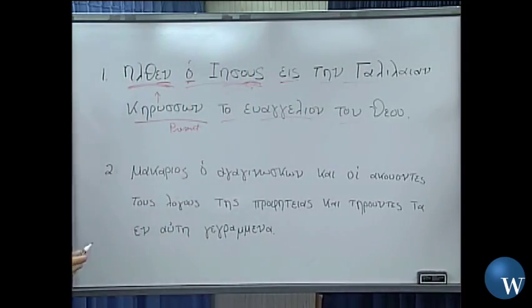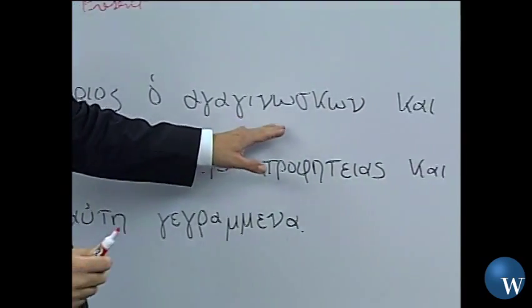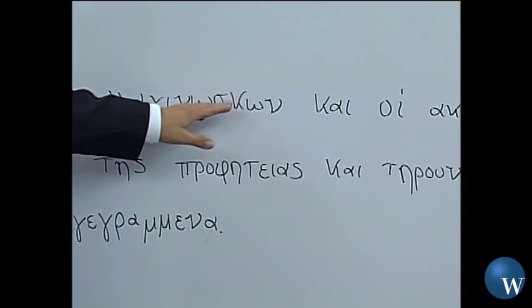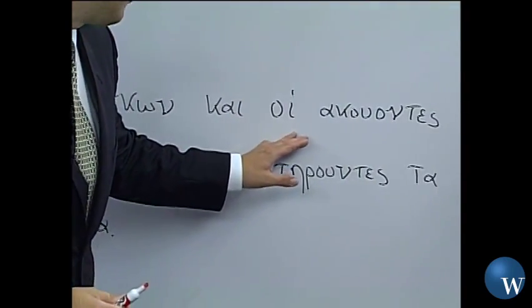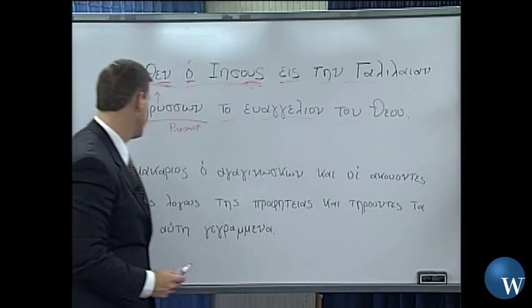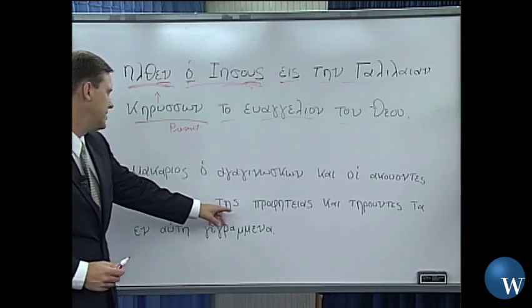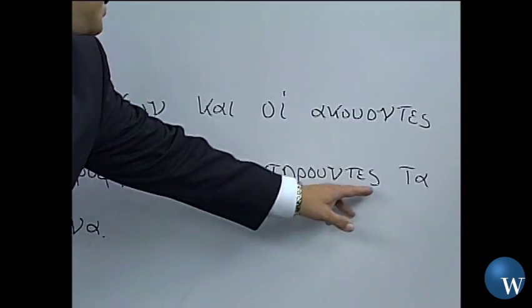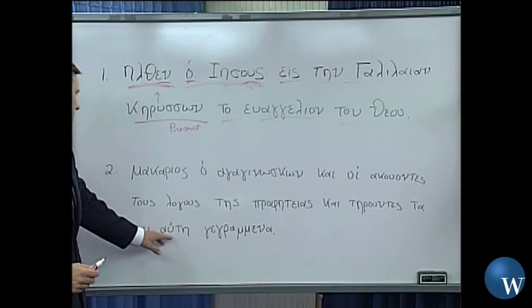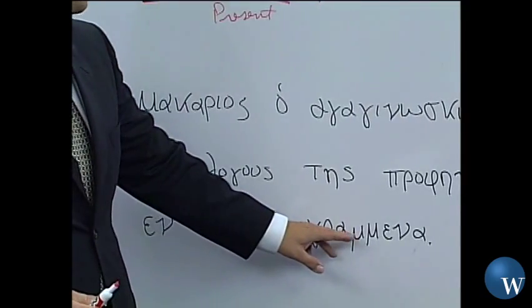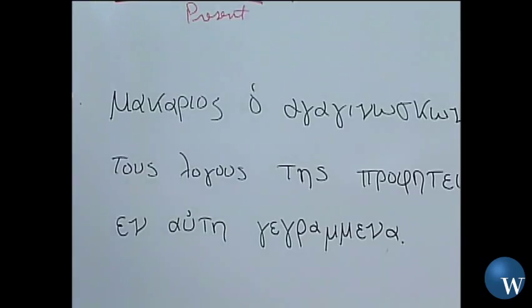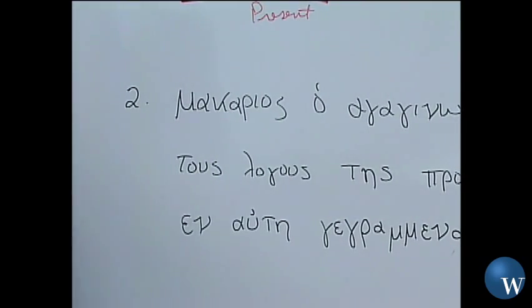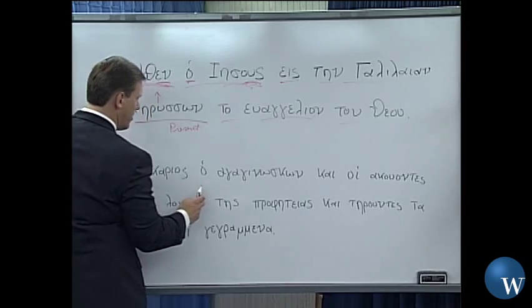Okay? Now, let's go to this next sentence from Revelation 1, verse 3. Makarios ho anaginoskon kai hoi akouontes tous logous tes propheteias kai terountes ta en aute gegrammena. Okay, well, there are a lot of participles in here, aren't there? But let's begin to just take it one by one here.